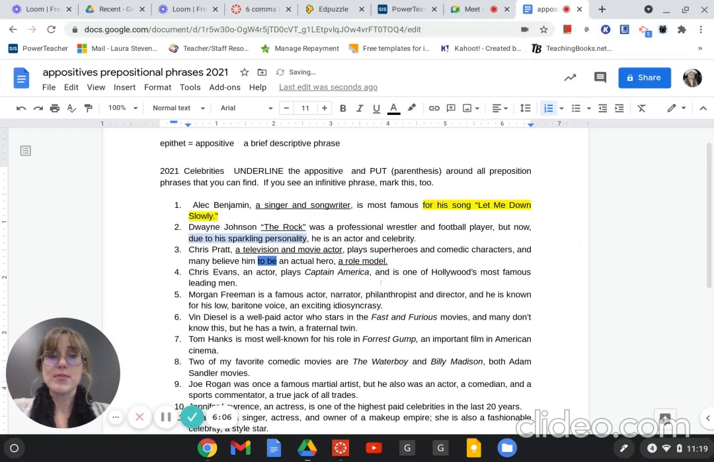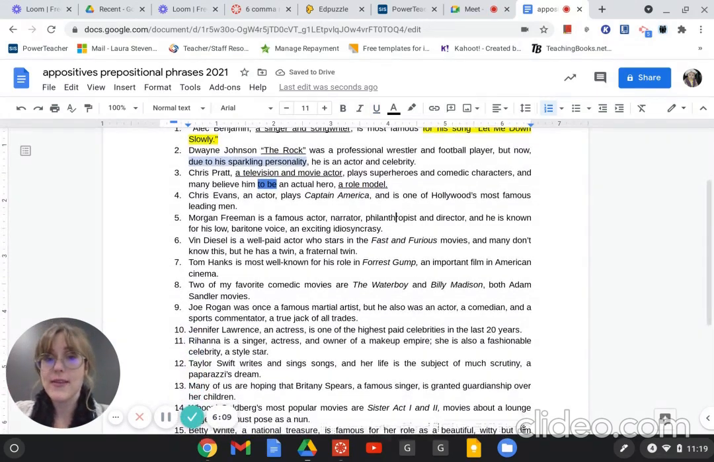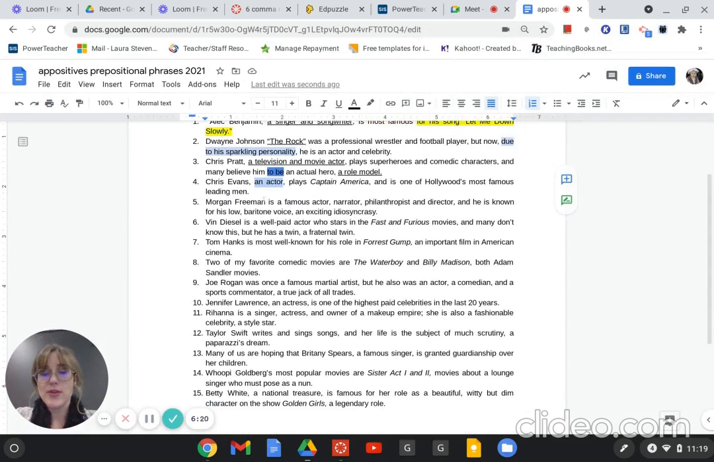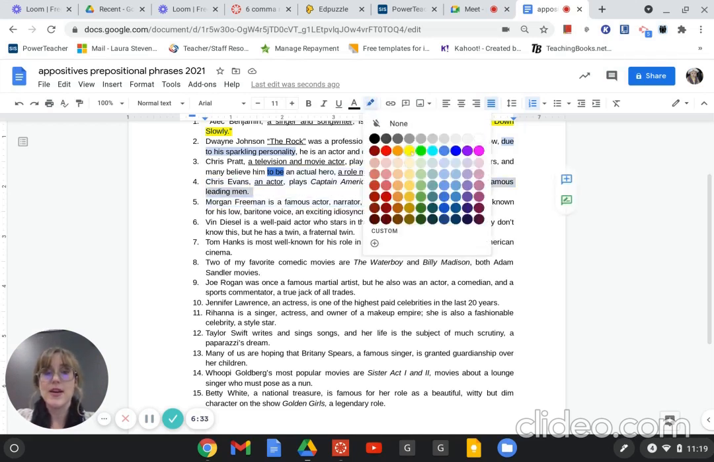So this one's pretty straightforward. I just wanted to show you guys they're in everyday writing. Chris Evans. I had to look up some of these people. I actually have never seen some of these Marvel movies. Oops. Control U. Underline actor. And is one of Hollywood's most famous leading men. Okay, so here we have a prepositional phrase, of.